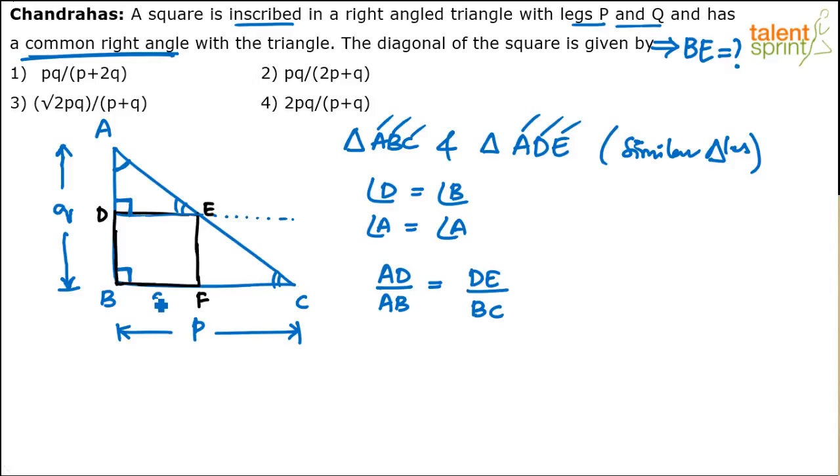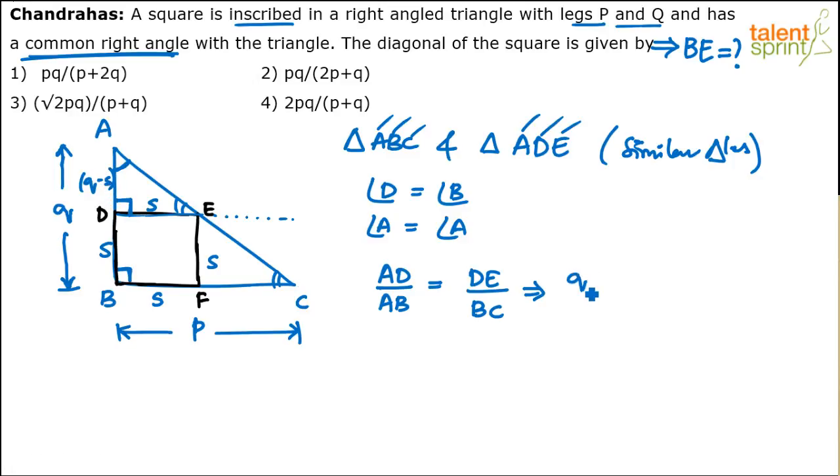Let's assume the side of the square is S. All the four sides are equal. Side of the square is S. So now what is AD? AD is like Q minus S. Yes or no? The total length is Q. AD can be taken as Q minus S. This is Q minus S.